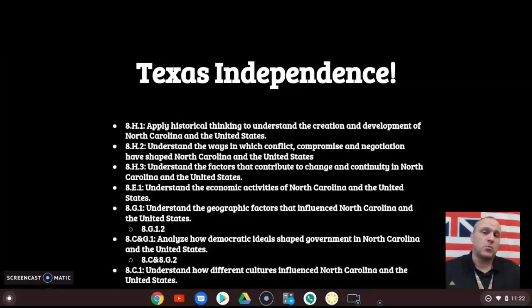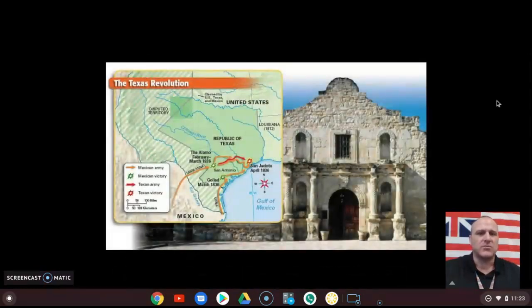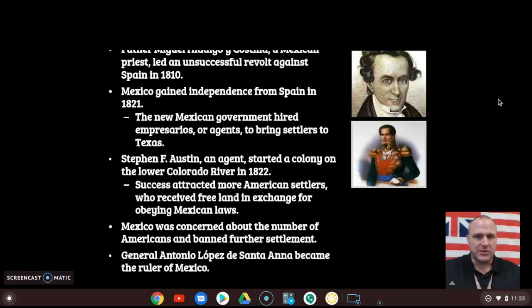All right, sticking with the westward theme, today we're going to be covering Texas independence. How does Texas gain its independence? In order to start with the Texas Revolution, the war for Texas independence, we have to talk about Mexico.